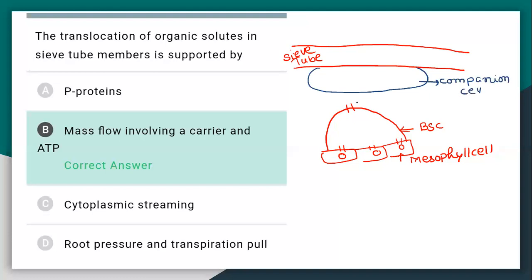From here, the sucrose molecule is transported by diffusion along the concentration gradient.